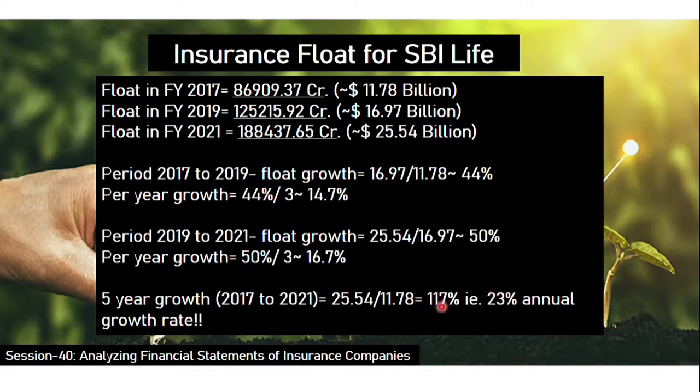Divide by 5 and that gives you a 23% annual growth rate. So 23% annual growth rate for the past 5 years is the float growth SBI Life has been able to achieve.